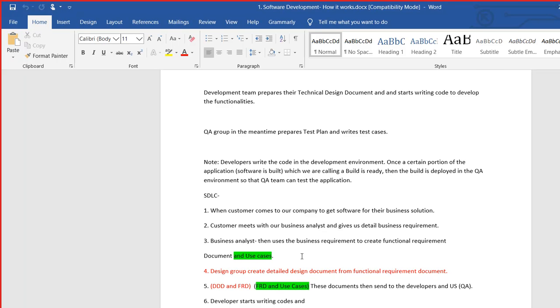For the next session, my expectation is that I'll send you a scenario. Prepare and write what will happen. Let's say XYZ organization needs a software, and PQR is an organization that developed the software. Write the sequence of what will happen. Your activity will be to write, in your own language, what happens in the software development phase.